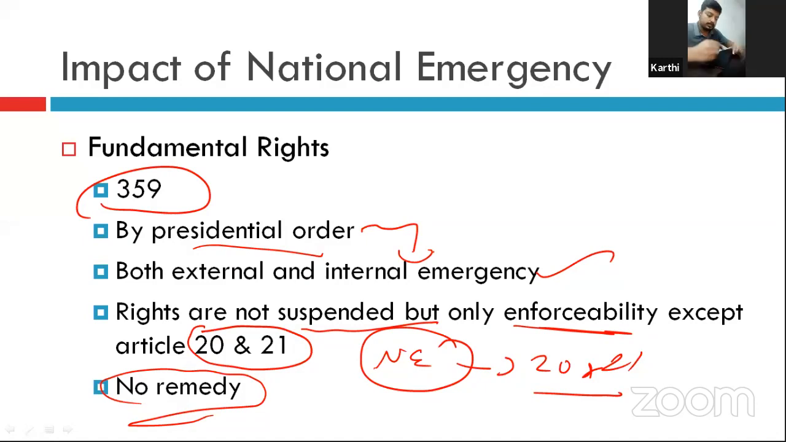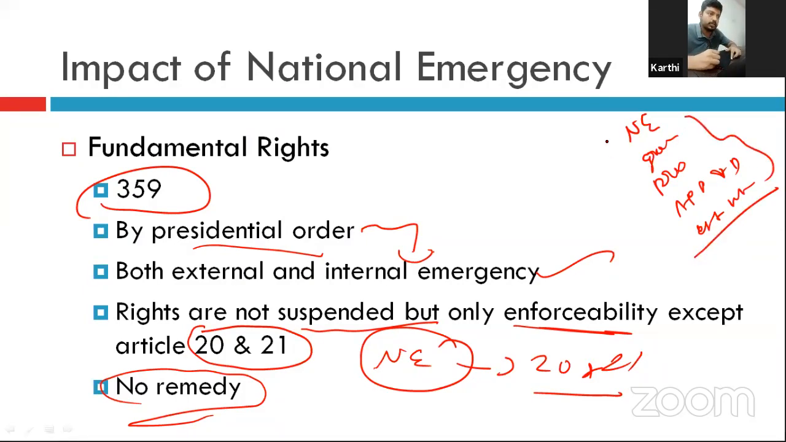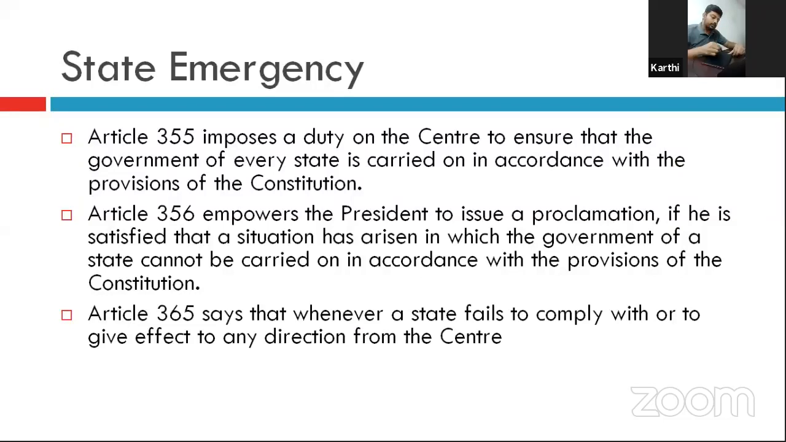We have seen what is national emergency, grounds for national emergency, the proclamation procedure, approval and disapproval procedure, and effects of national emergency on different heads, okay? Executive, state legislature, fundamental rights, judiciary, financial relation, etc. Now we will start with state emergency. State emergency or constitutional emergency or president rule or governor rule. These are the commonly used terms for this kind of emergency.